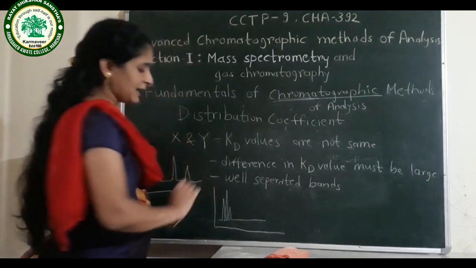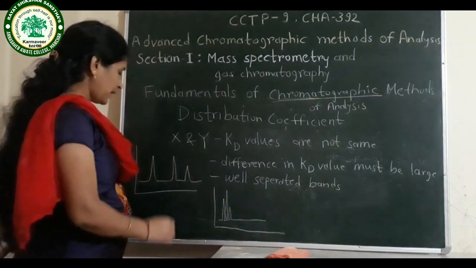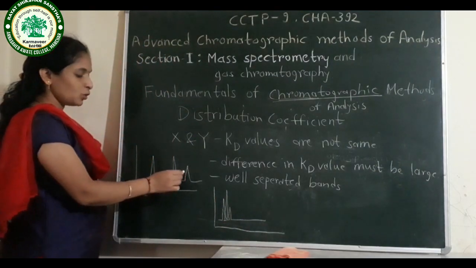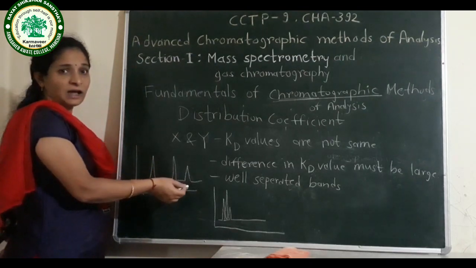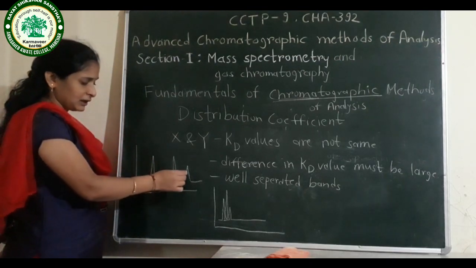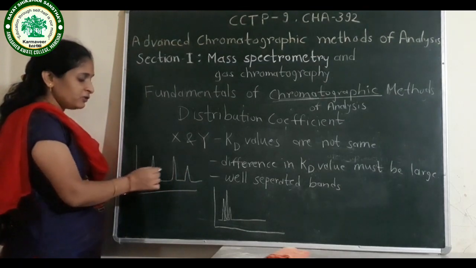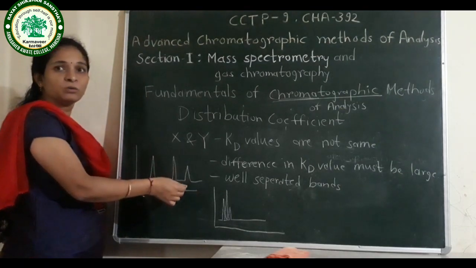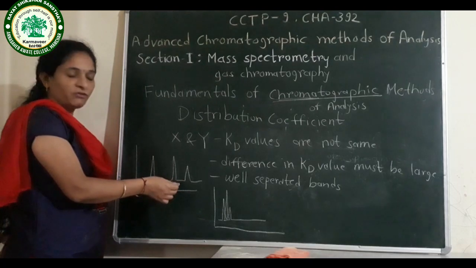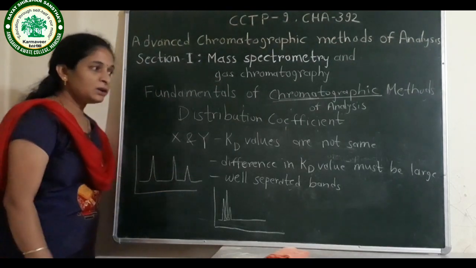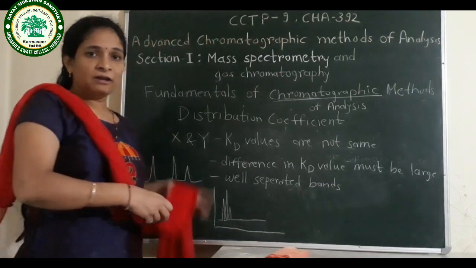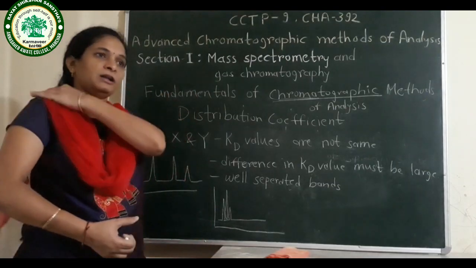We get bands like this. We have to get well separated bands so that we can identify which components are present. We can quantify that component also. If they are well separated, then and only then can we purify those components from the mixture. So the difference in the Kd values must be large.